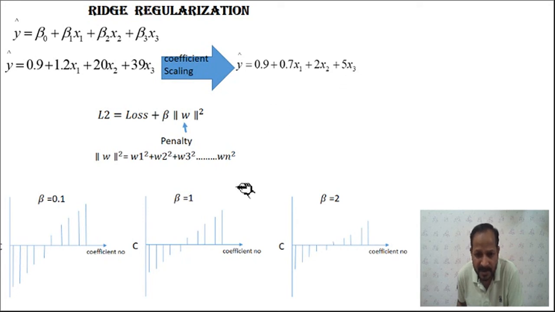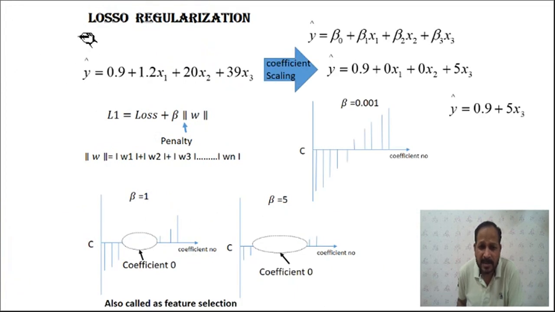So if you increase the value of this controlling parameter beta, the value of the coefficients of the features goes on decreasing. Okay, so in that way we can control the coefficients of the features, or the importance of each and every feature, by controlling the beta value. So this is the Lasso regression.